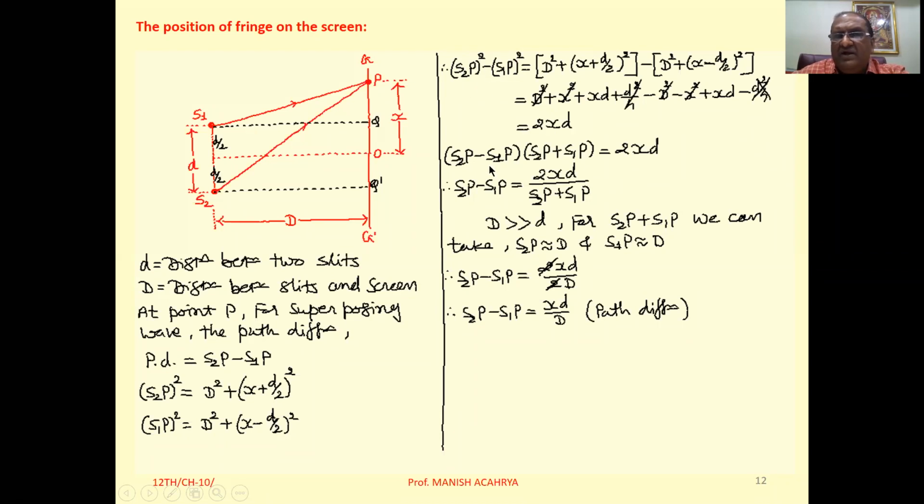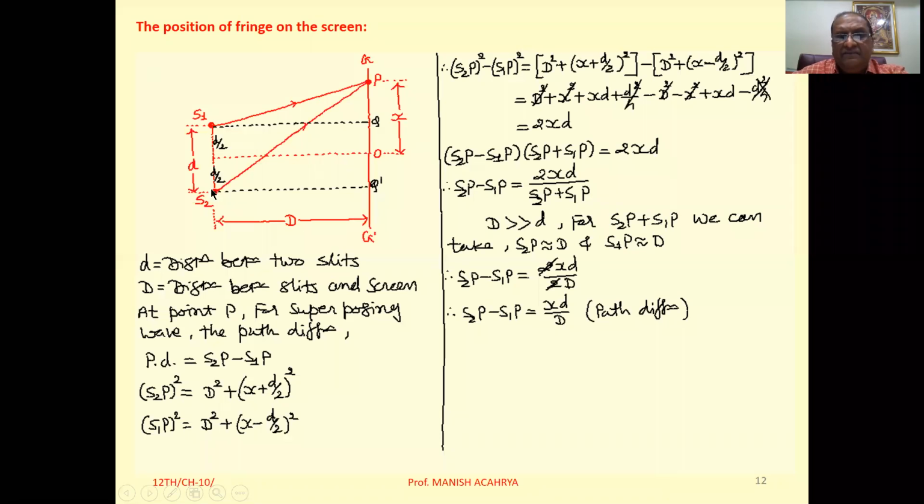But on the left hand side, we can simplify this one as per A square minus B square, that is A minus B into A plus B, like that. We can write S2P minus S1P into S2P plus S1P, and that is equal to 2xd. So S2P minus S1P, that is 2xd upon S2P plus S1P.